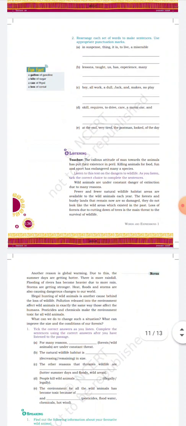Now comes the listening part. There is also a passage, and go through the passage and try to answer all the questions.